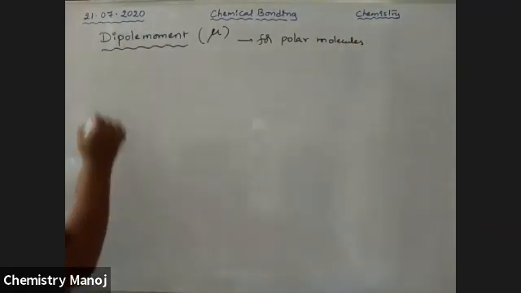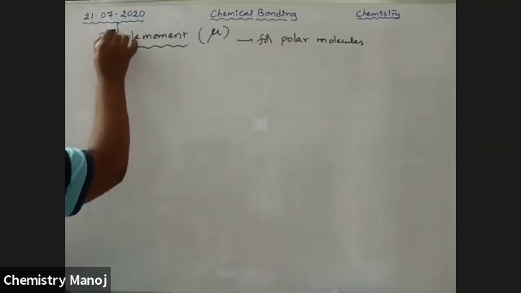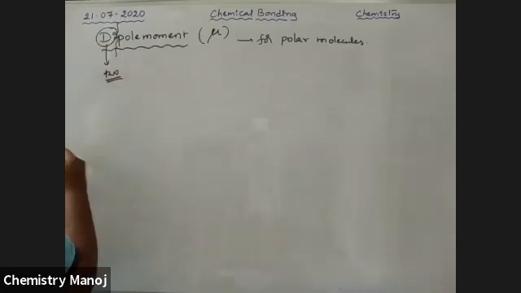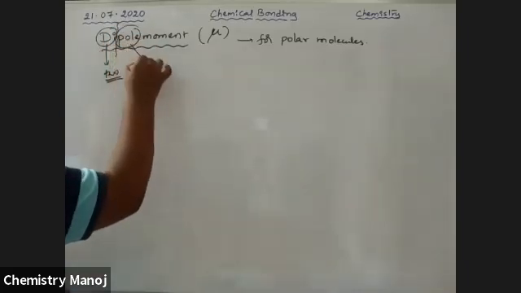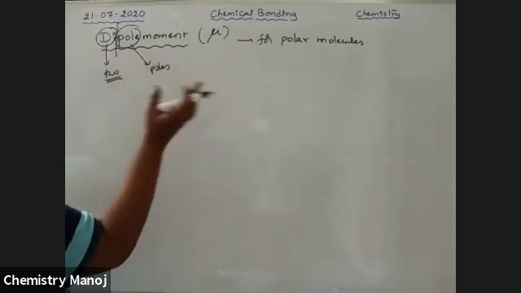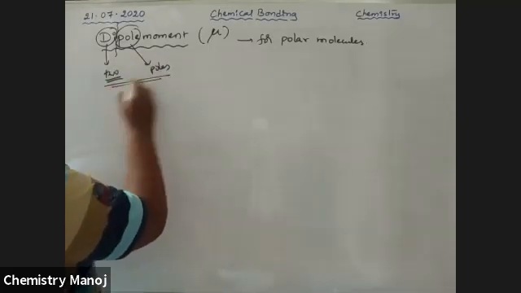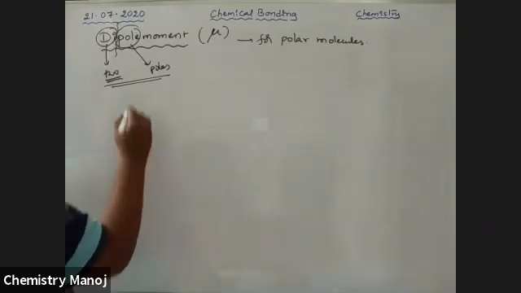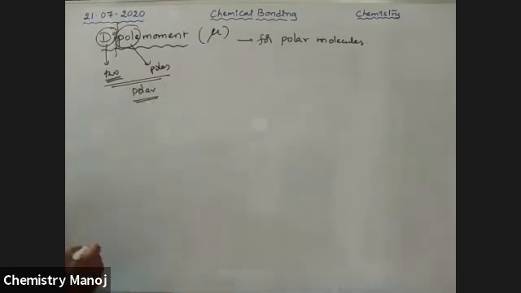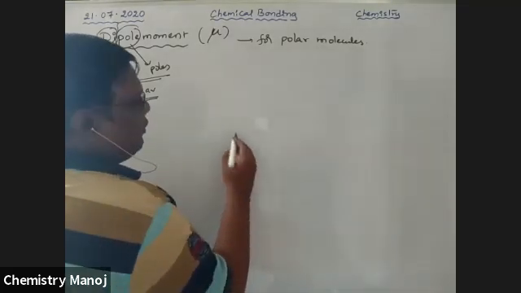See here, di means two. Pole means poles. Because of that, a moment is available that is called a dipole moment. Two poles means dipole, so it is for a polar molecule. I will explain with an example. Let us take a molecule HCl.